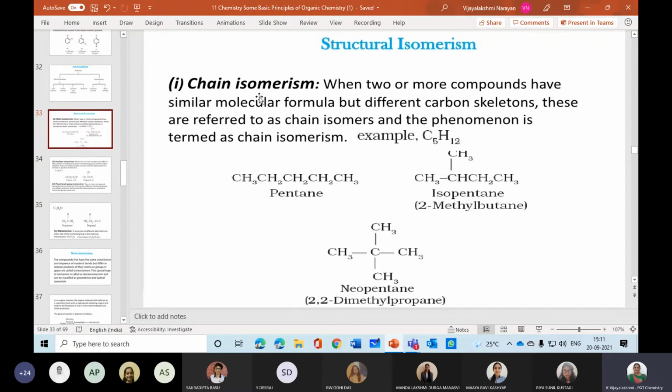So in this way, now come to this point, I'm giving a name of the compound as well as chain isomerism. What do you mean by that? Same molecular formula, different structural formula.